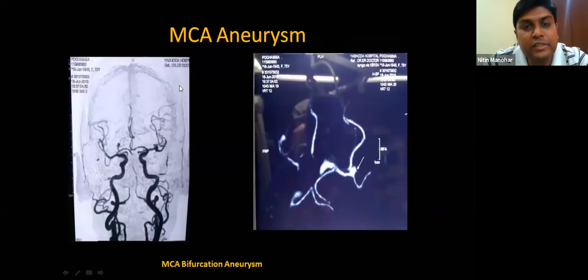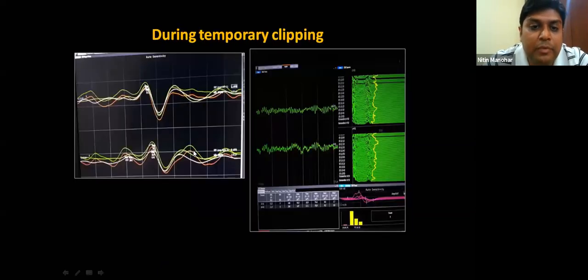Again, for example, just for completion's sake, I've put this MCA aneurysm. The MCA supplies the area of the lateral hemisphere where the upper limb is involved. We do upper limb SSEP bilaterally. The side of interest and the opposite side will be the control. Do EEG plus SSEP monitoring. Even when the EEG starts slowing, if the SSEP is intact, you can continue to keep your temporary clip. The temporary clip has to be removed when the amplitude of the SSEP drops by 50%.